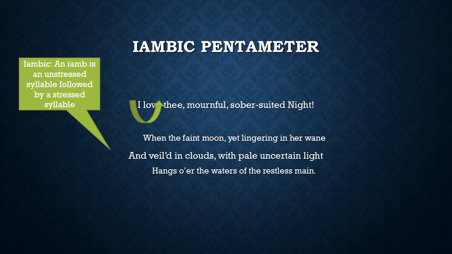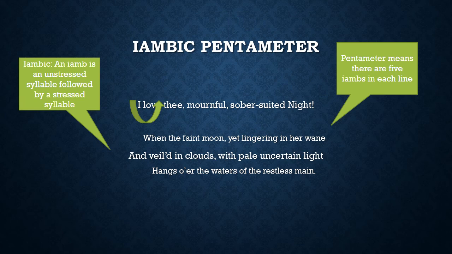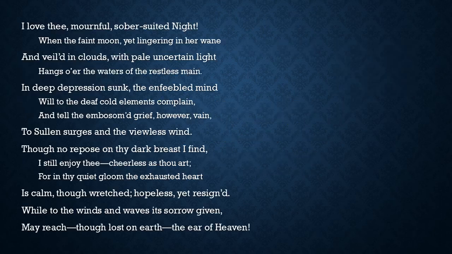The pentameter part means there are 5 iambs in each line. We have I love the mournful, sober suited night. So there we have 1, 2, 3, 4, 5 of them. So every line is going to have 5 iambs. So that means that iambic pentameter, in every line, there are 5 feet of unstressed followed by a stressed syllable. Okay.